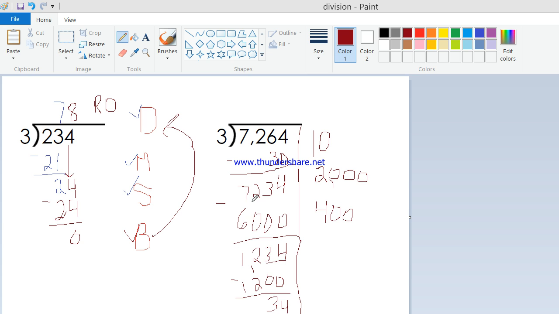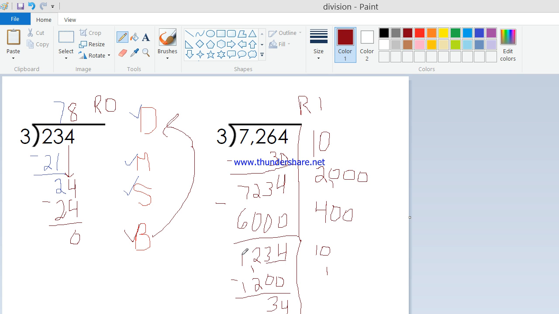Now we can go back to the number 10. 10 times 3 is 30. And at this point, if you know that you can do 11 to get this number all the way down, you're certainly welcome to do that. But some of the kids like to get down as low as they possibly can, like single-digit numbers. I can only make one more group. 1 times 3 is 3. I'm trying to do this without scrolling down the page there. Subtract it, and I have 1 left. So that 1 that's left at the bottom on the left-hand side there is our remainder.